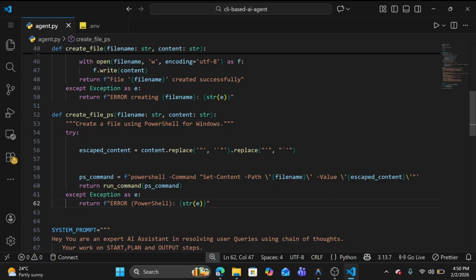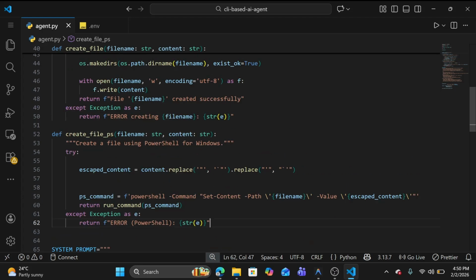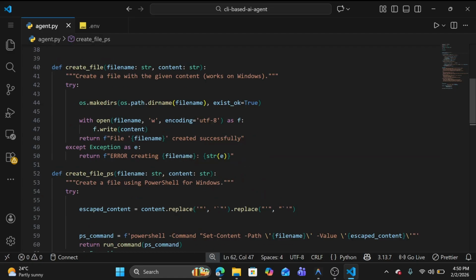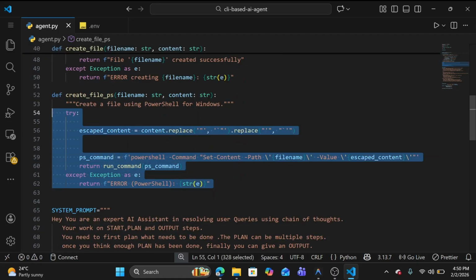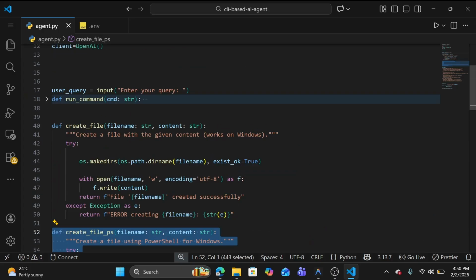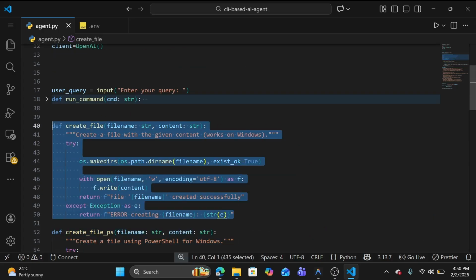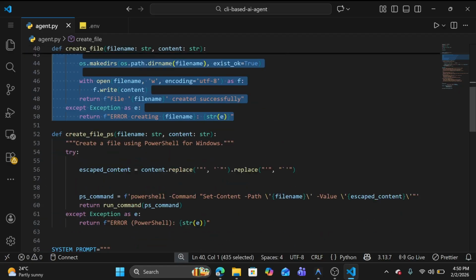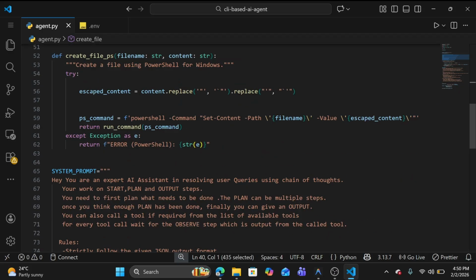And there is a PowerShell command, Set-Content with path; we pass the file name and the value, all that content, and we can directly run that command here. So this function is responsible for creating a file using PowerShell, and this function is responsible for creating a file using the command prompt.